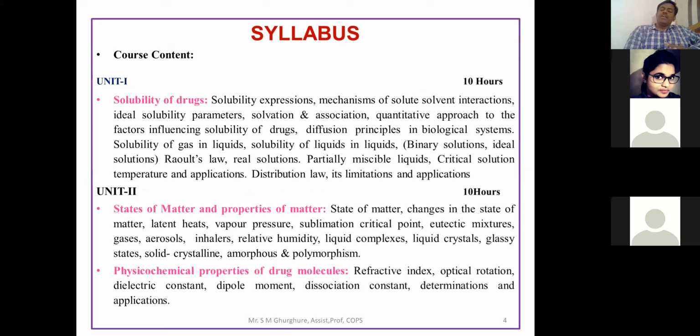Okay. Now there are a total of 5 units for a 45-hour syllabus. In total, some part we are going to study in physical pharmaceutics first, and some part we are going to focus on in physical pharmaceutics second. The first unit is known as the solubility of the drug. The first of the physicochemical parameters is the solubility of the drug.